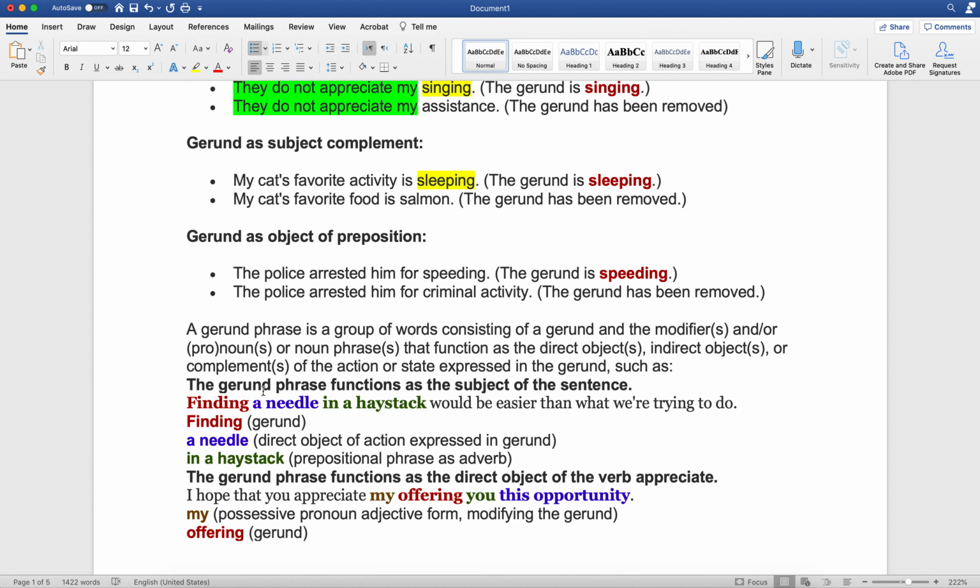We can also use gerunds as the object of a preposition. So what's the preposition doing to something? For example, the police arrested him for speeding. So the object of the preposition is speeding. The police arrested him for criminal activity. We can see again very similar sentence structure, and we just replace the object of the preposition with a gerund, and it will still be relatively the same.